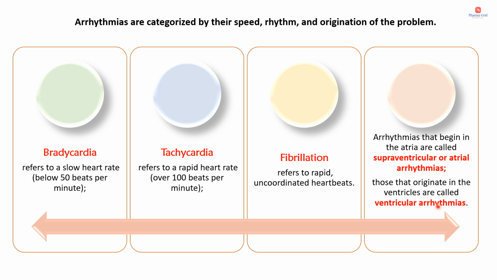Other than this, PSVT, that is paroxysmal supraventricular tachycardia, here there will be rapid but regular heart rate about 160 to 200 beats per minute. Then atrial flutter. Here the heart will beat about 240 to 360 beats per minute. Here there will be rapid, regular atrial contractions accompanied by an AV block. Then atrial fibrillation. Here the heart will beat about 100 to 160 beats per minute. There will be rapid and irregular heartbeat.